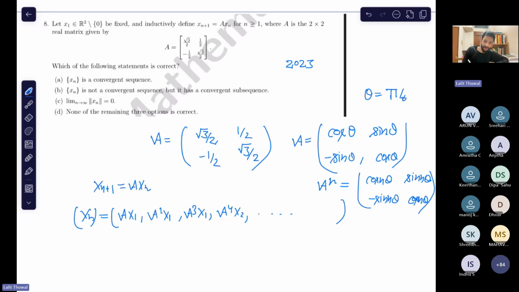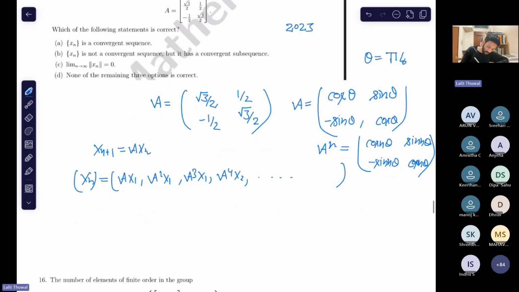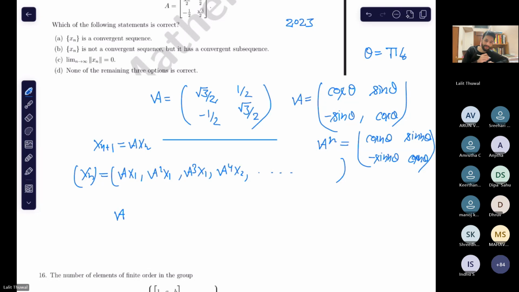And from here, can you find the order of this matrix? I mean, when A to the power n becomes I. 12. Okay, it doesn't matter whether or not 12 is least here, but is 12 least?